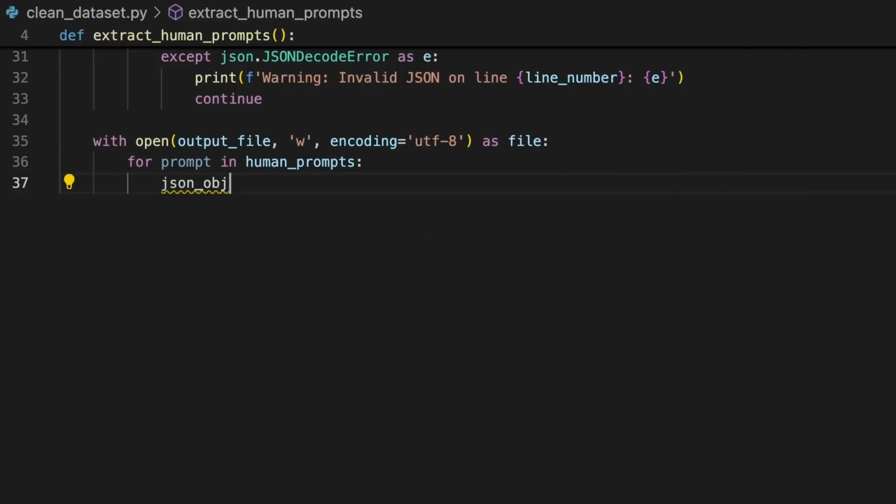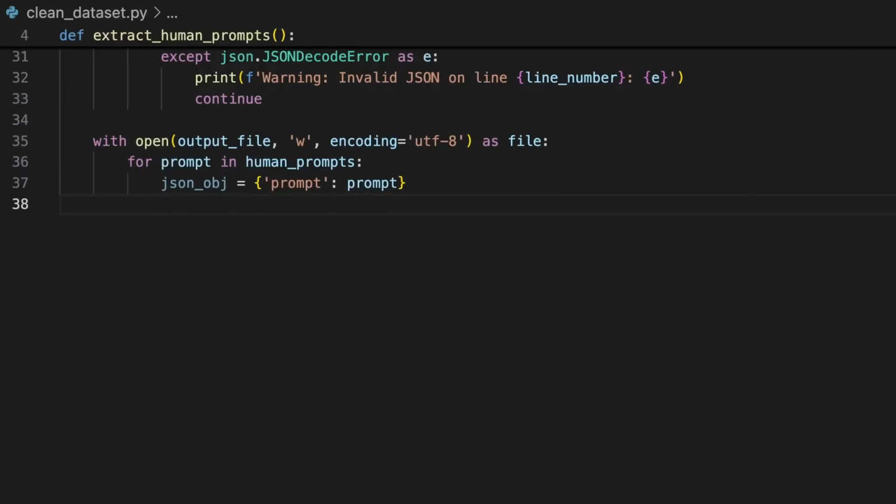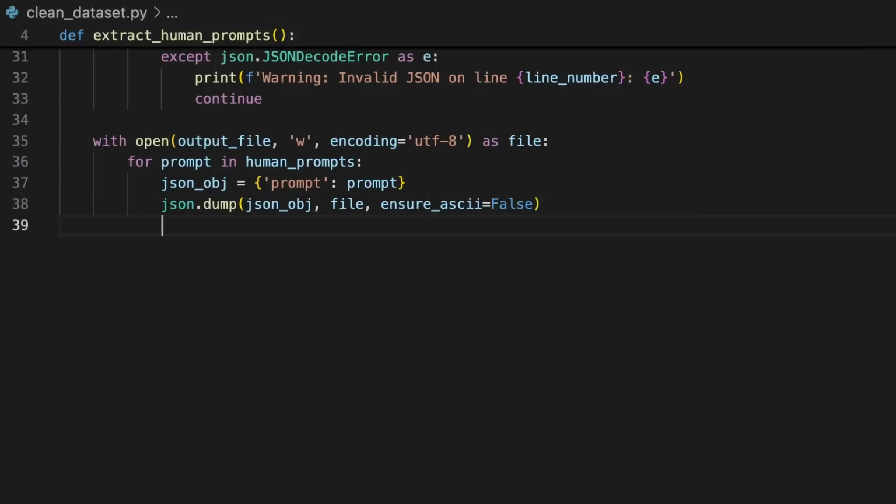In the loop, we can create a new variable named JSON_OBJ that we can set as a dictionary item with the prompt as the key and the actual prompts text from our human prompts as the value linked to that prompt key in the Python dictionary. Then we can convert that dictionary to JSON format and write it to the file with the JSON.dump function. After creating a new line in your JSON file, you'll want to create a line break.